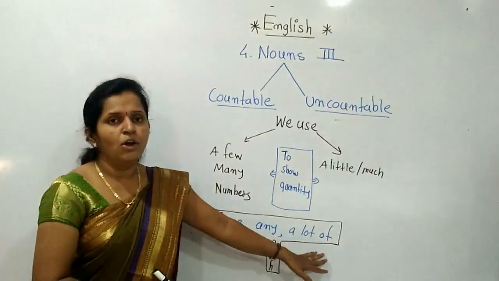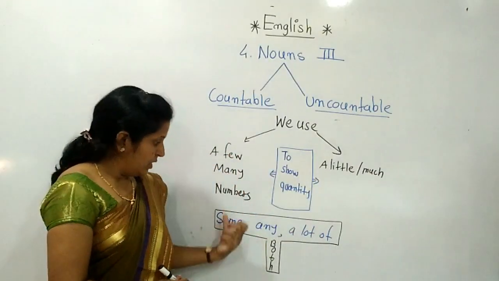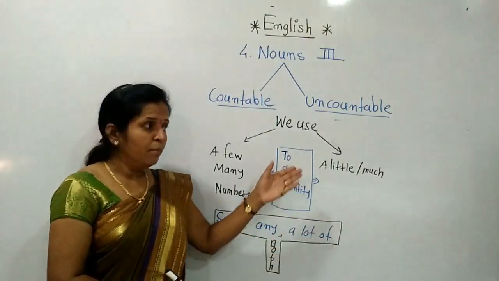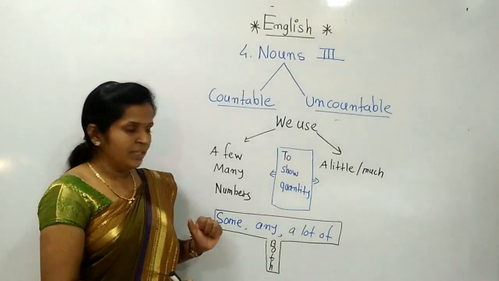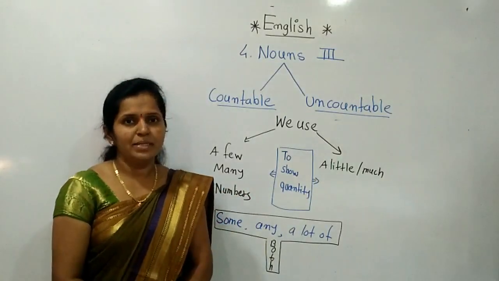Some, any, a lot of. According to the sentence we have to identify if some is used, if any is used, if a lot of is used, but the given noun is countable or uncountable. We have to see with the help of examples. Now we have to see another example.